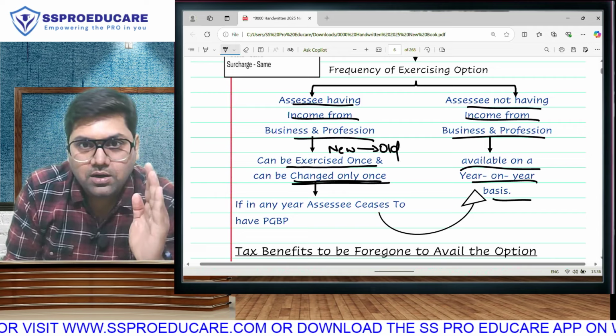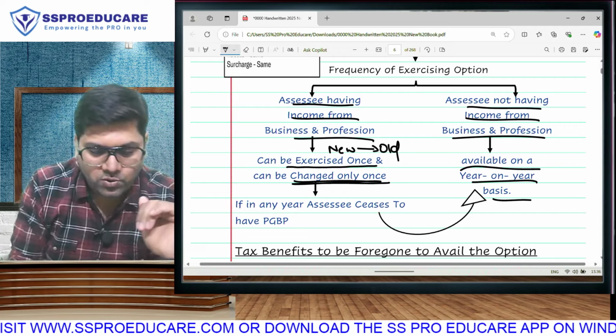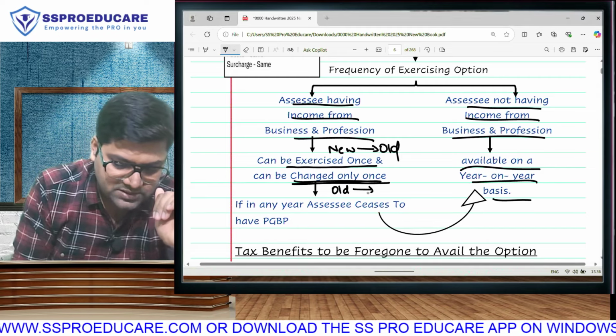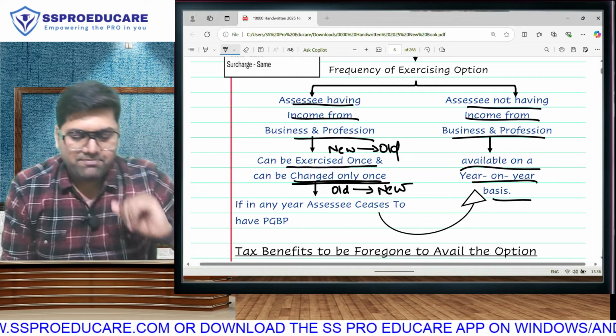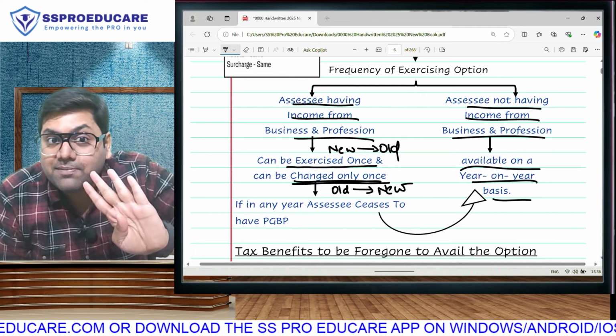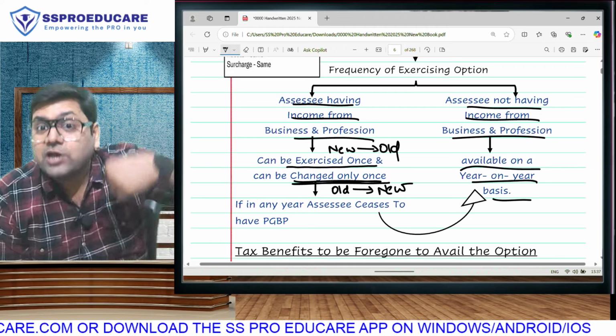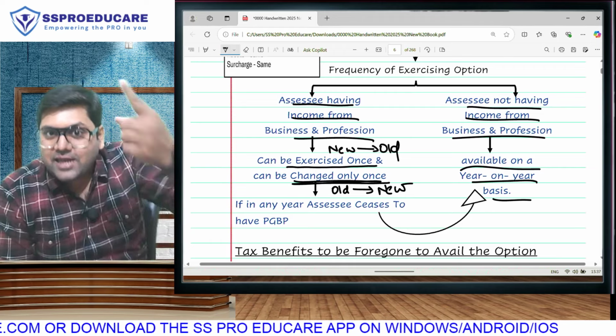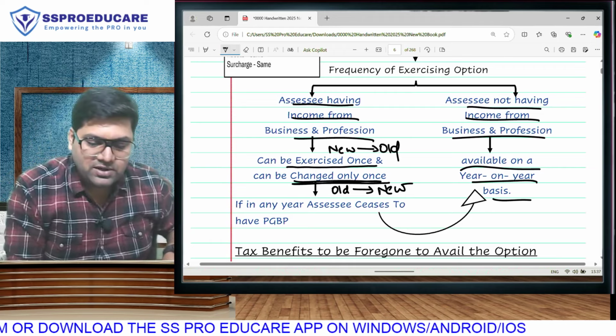Old, old, old. Now I want to come back to new. Am I allowed to come back to new? Yes, I will be allowed to come back to new. I can go from new to old. By default, where am I? By default, new. I can go from new to old. I can come back, but only once.